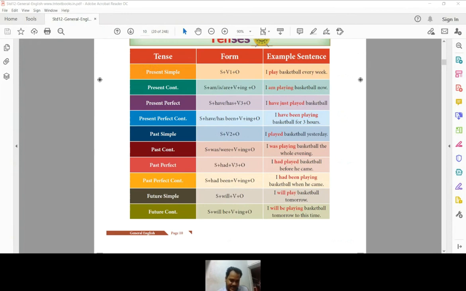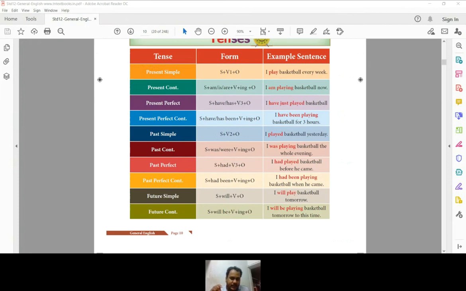So understanding the tense in a proper manner will help you to frame the sentence both in written and spoken language. So if we talk about the positive statement, for example, present continuous: subject plus am, is, are plus verb plus ing. To say it in a negative statement, you just have to add not after this auxiliary verb. I am not going to teach you this morning. I am not teaching anything now. So you have to put not to make it a negative statement.